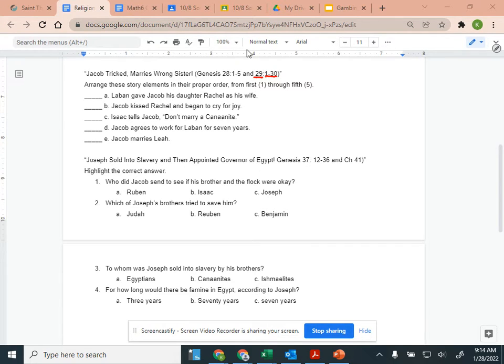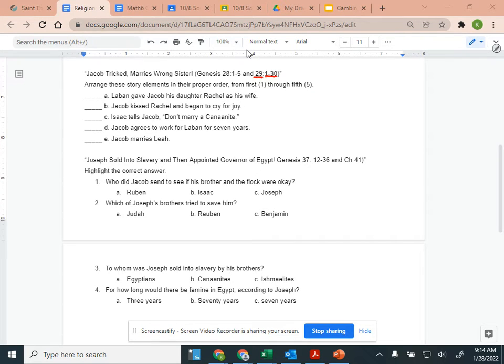That's how I knew where to stop after that paragraph in chapter 28, because that's where the 5 was. I stopped when I hit the 6. Those are the verses. You look at the little numbers in the chapters. So we're going to read 1 to 30 in chapter 29 and find out what happens when Jacob gets to Laban's house and how he gets tricked.